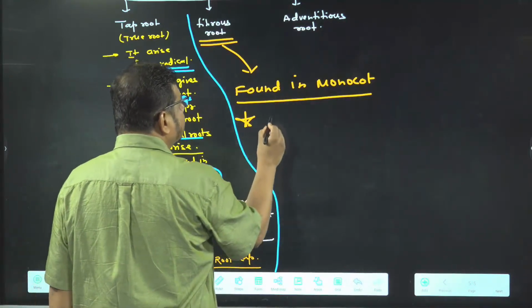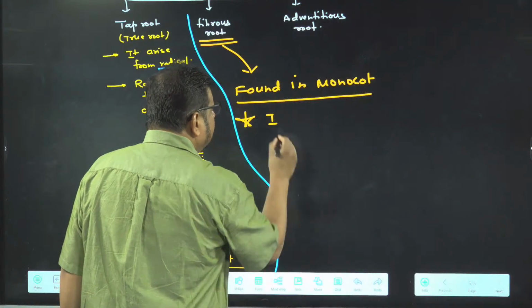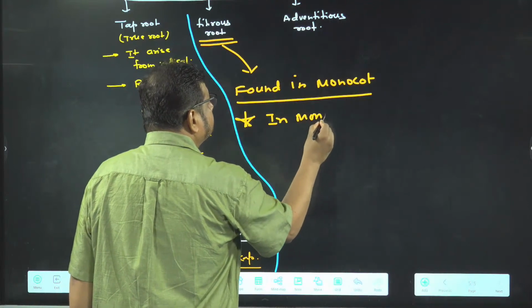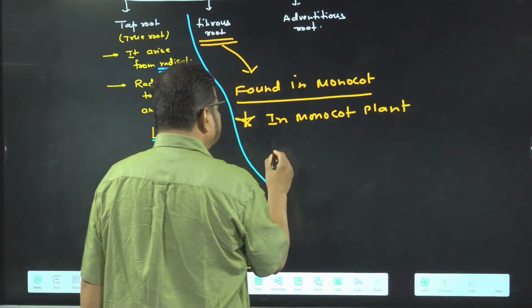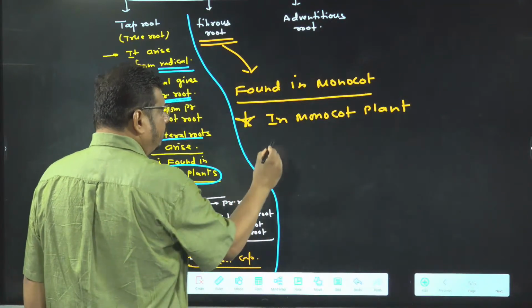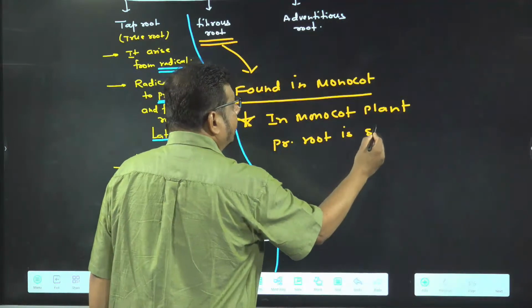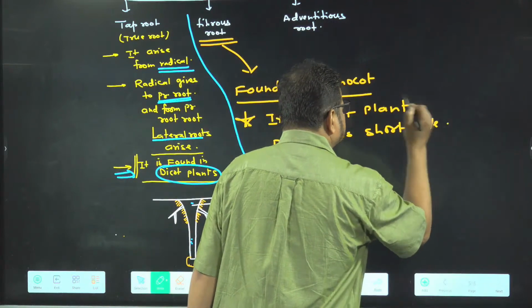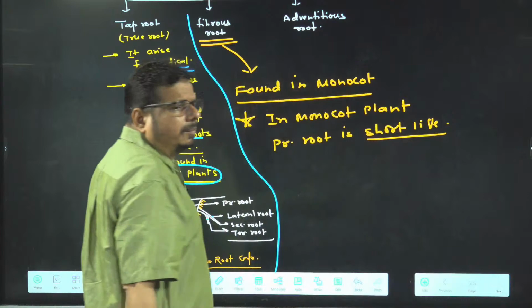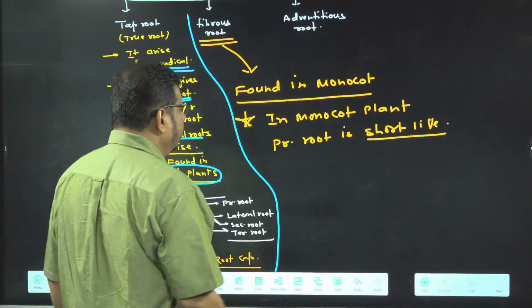What are the characteristic features of fibrous root? What happened in fibrous root? In fibrous root, in monocot plant, the primary root is short-lived. Getting the things? Primary root is short-lived. It gets degenerated after some time.